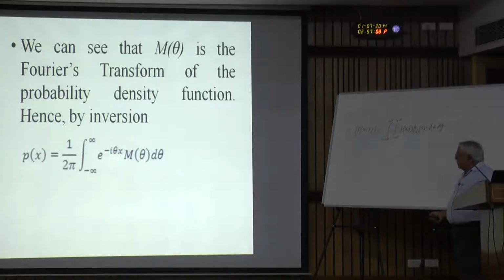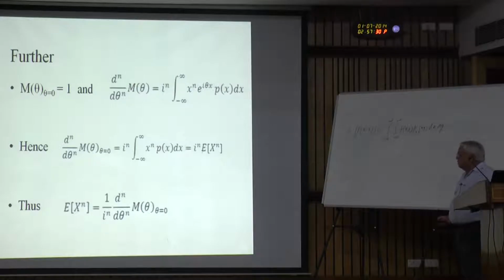So, by the inversion theorem, once the characteristic function is known, we can find the probability density function. So, this is equivalent information, either the probability density function or the characteristic function. If one is known, the other one can be found by using this type of relation. Now, there is one property of the characteristic function that gives a lot of ease in finding certain types of information, but somehow it is not as popular as the density function.